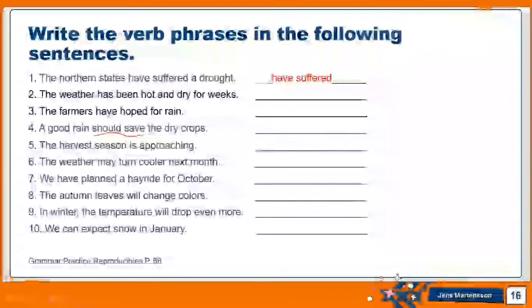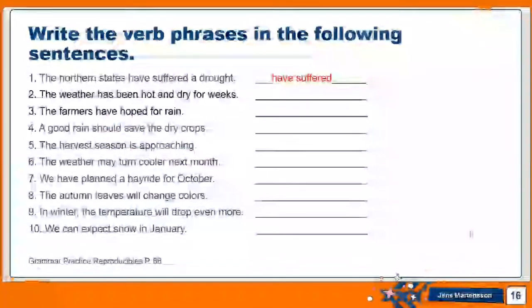Should is the helping verb, and save is the main action verb that's taking place here. The harvest season is approaching. Is here is the helping verb and approaching is the main verb. By now, you should be able to continue the next sentences on your own.